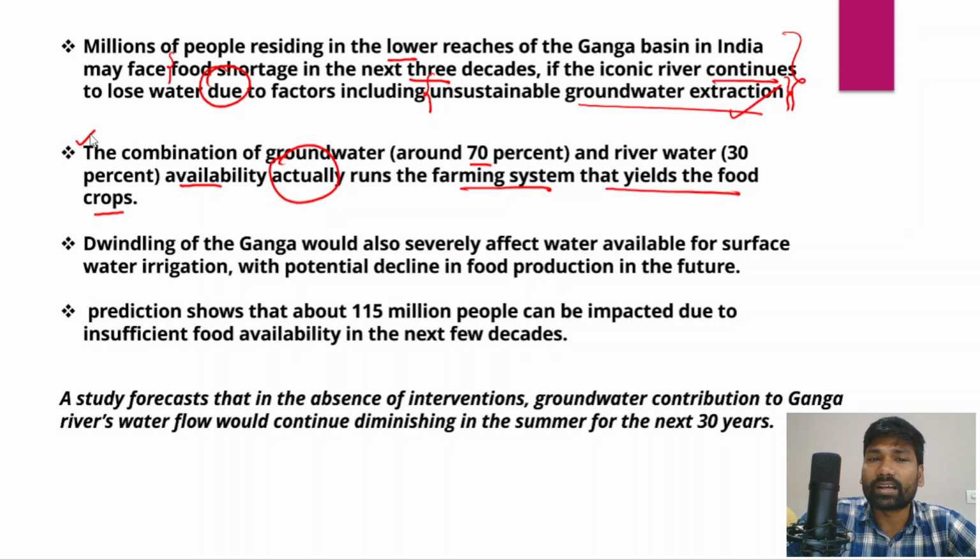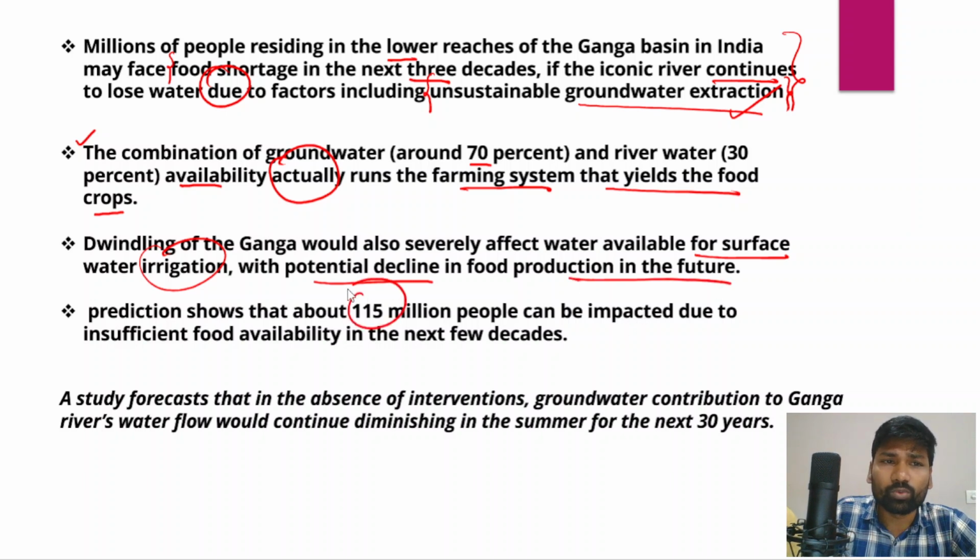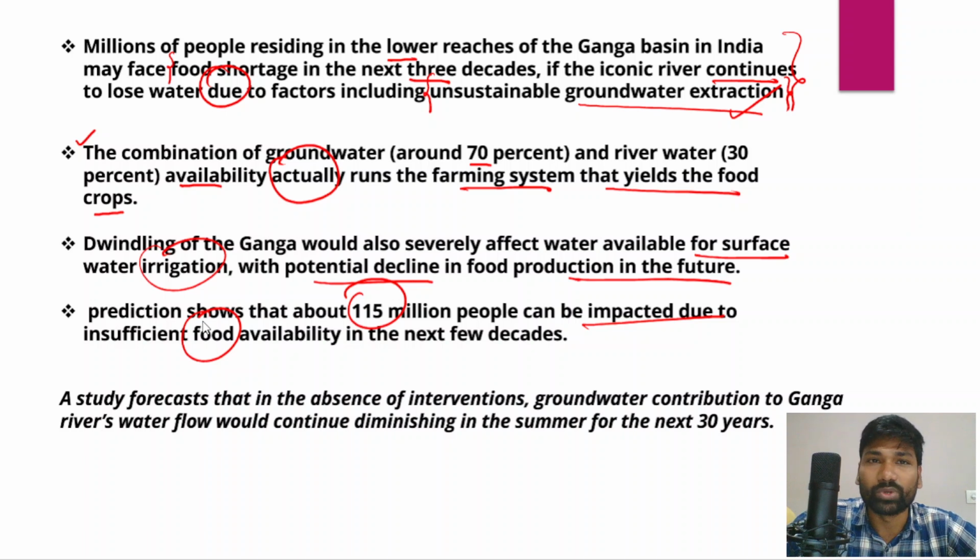So a dwindling Ganga would also severely affect the water available for surface water irrigation, and it has the potential to decline food production in the future as well. A detailed survey also shows that about 115 million people can be impacted due to insufficient availability of food in the next few decades.